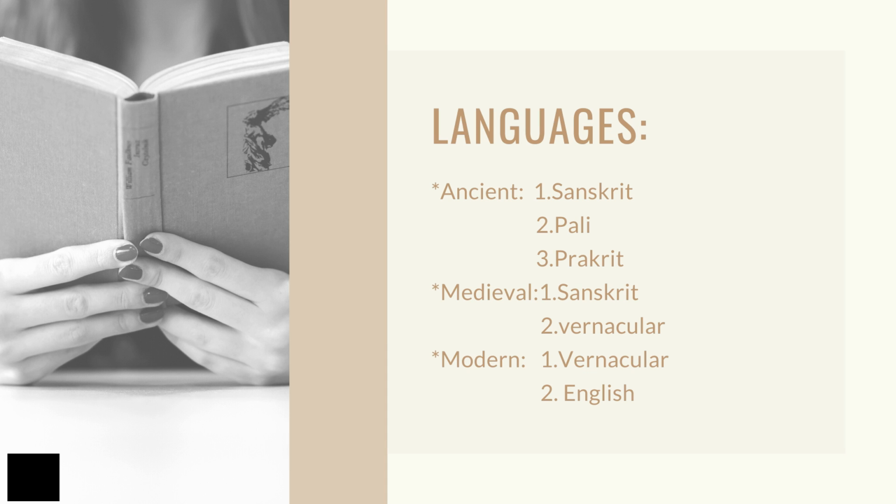Regarding medieval India, the number of persons using Sanskrit is decreasing and the number of persons using vernacular languages is increasing, like Tamil, Telugu, Kannada, Marathi, and etc. Coming to modern India, English became the main language and the intellectual language, along with vernacular languages among the masses.